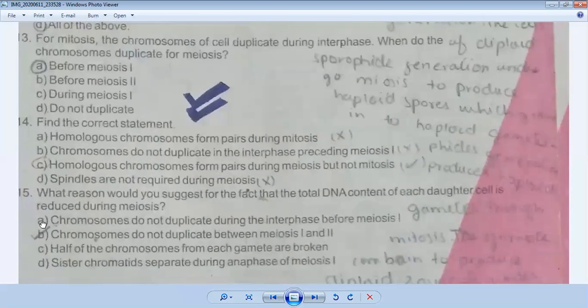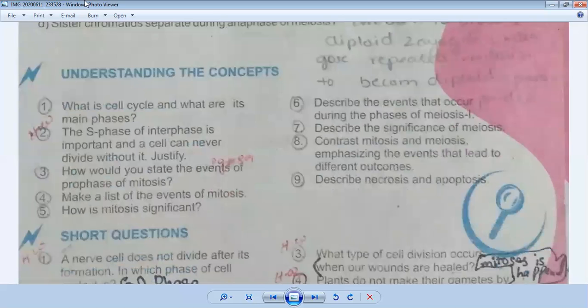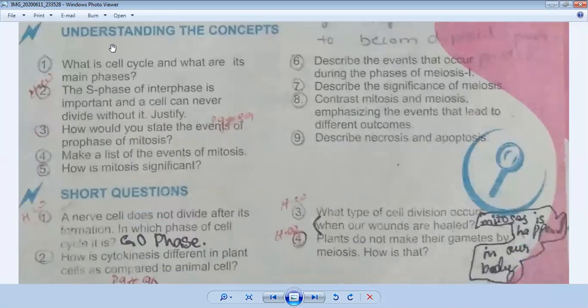Now we will discuss understanding the concept. These are your long questions. So first I will discuss your long questions. If you have books with you, I hope you have to write the page number where you find these answers. So first, the long question is there.